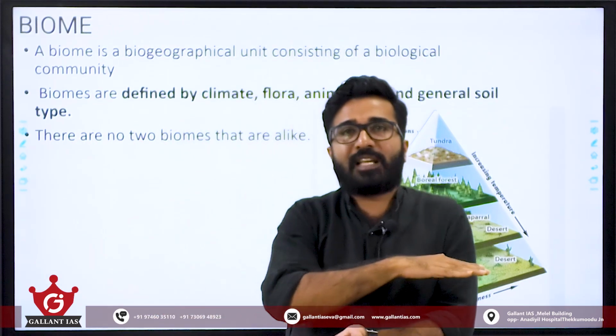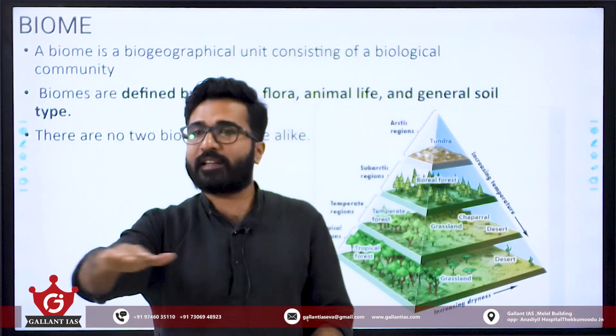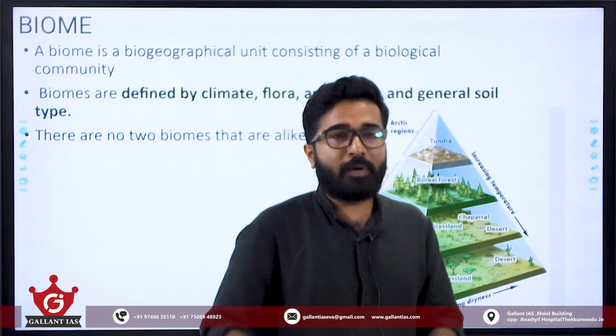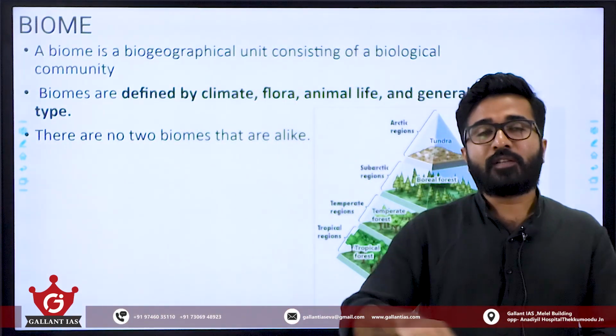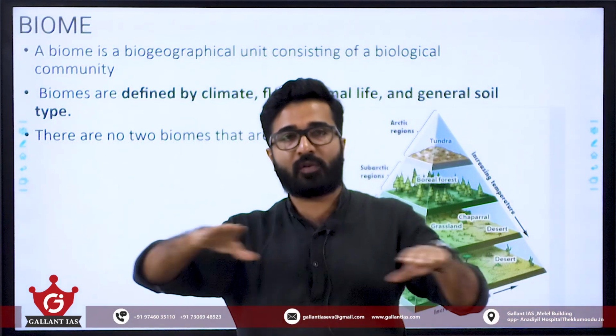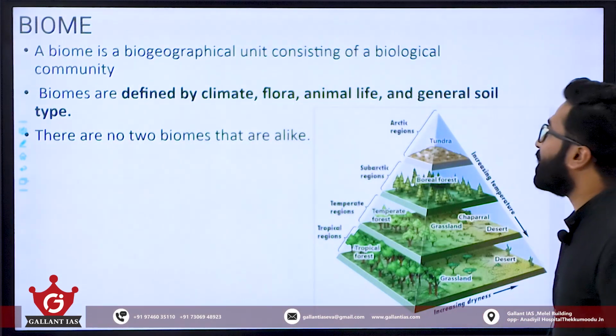So, for example, we are taking a particular latitude. In that latitude we can see different kinds of ecosystems, different varieties of ecosystem. Some may be dry, some may be wet, some may be extreme. So we are aggregating all the ecosystems of a particular latitude or a particular region, a particular biogeographical region. That is known as a biome.